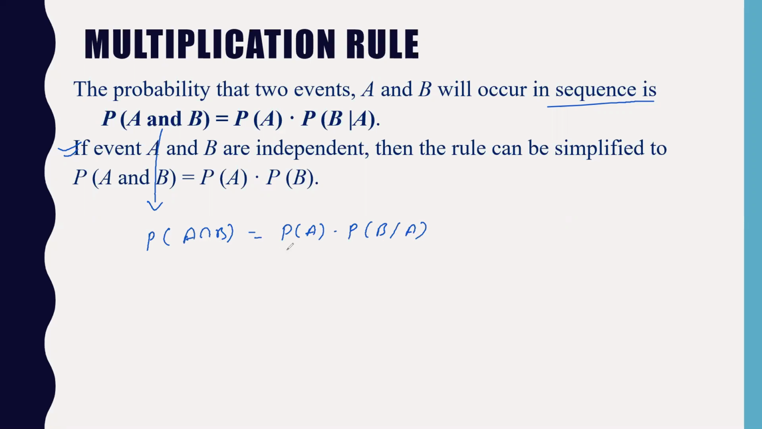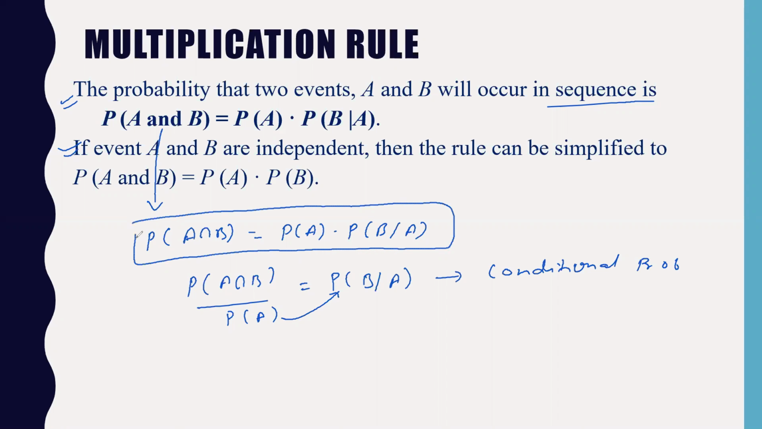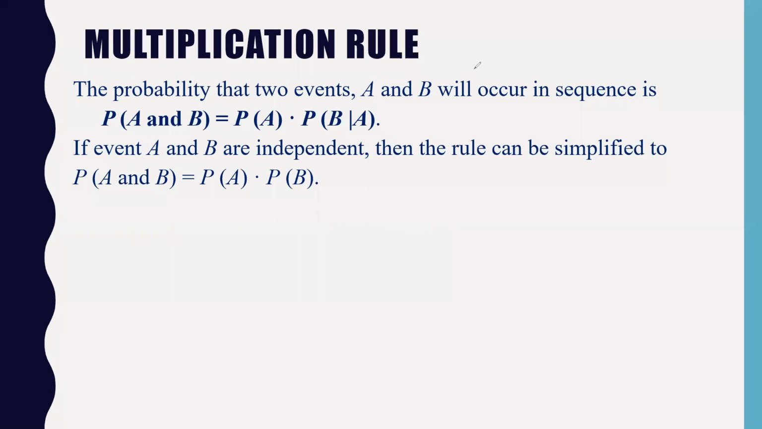So this formula has been derived from the conditional probability. Okay, so don't get confused. If you take this to this side, this will automatically become probability of A intersection B by probability of A is equal to probability of B by A, which is nothing but your conditional probability. So if you take this to this side, this will become the multiplication. So this is the multiplication rule, just one step extra we have done from the conditional probability. So just remember like this.